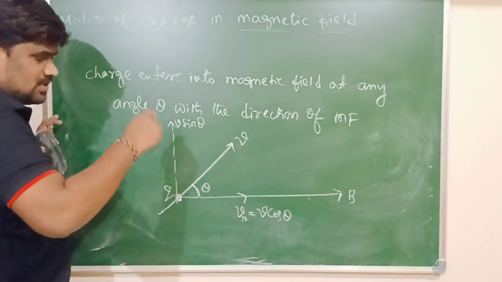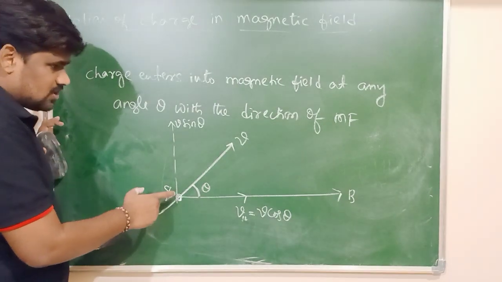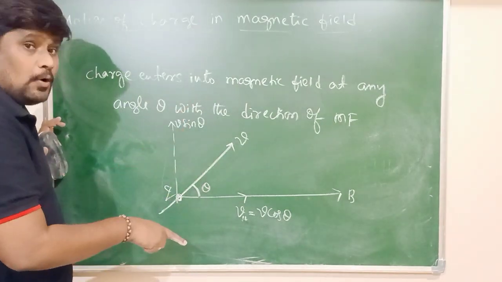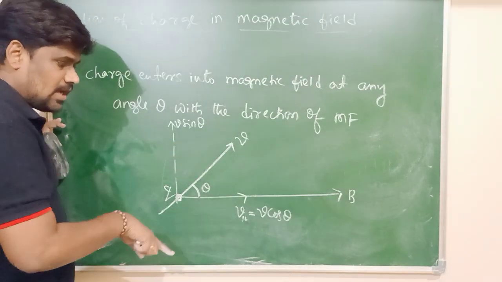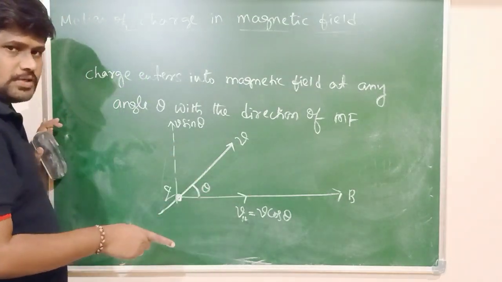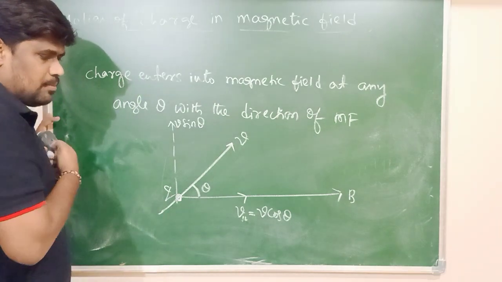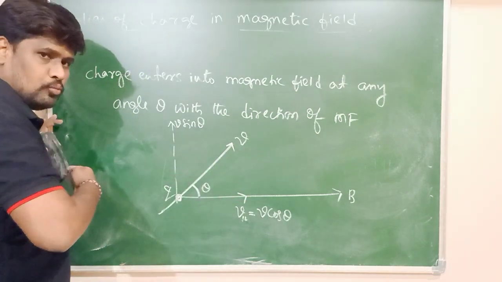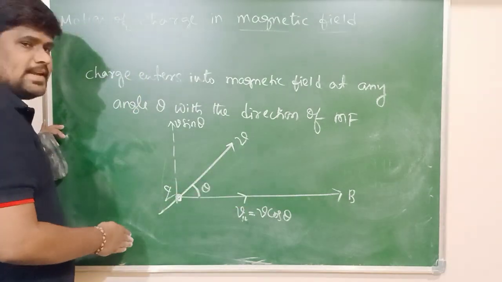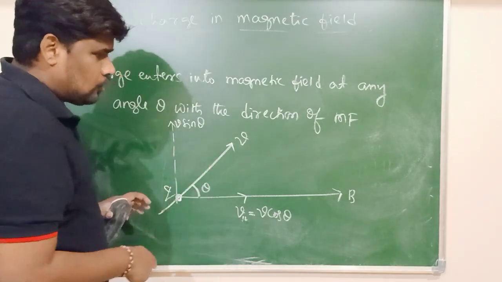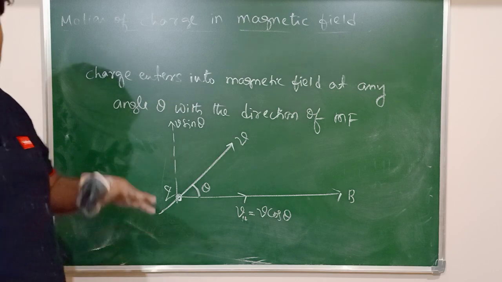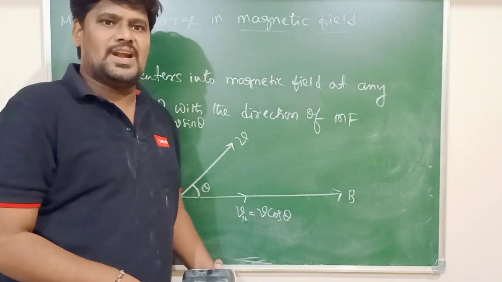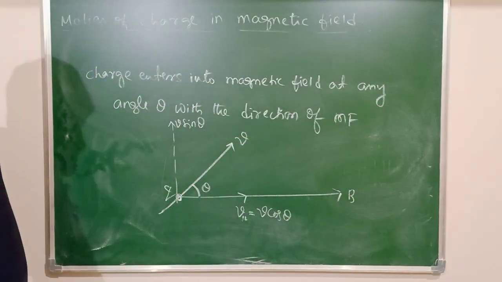Which means simultaneously the charge is going to have two kinds of motion: V cos theta makes the charged particle move forward and V sin theta makes the charged particle go in a circle. The resultant of this will be which path? Definitely it is a helical path.